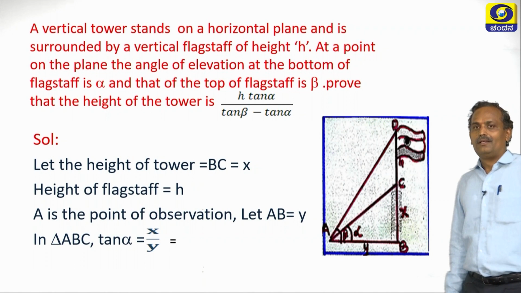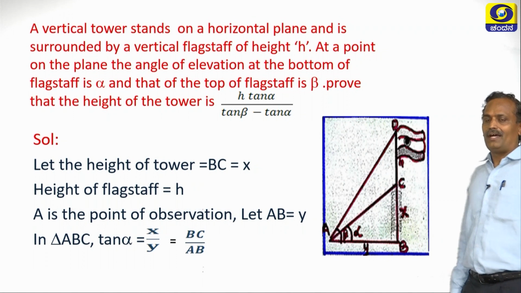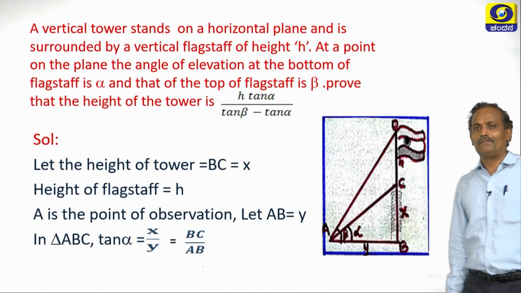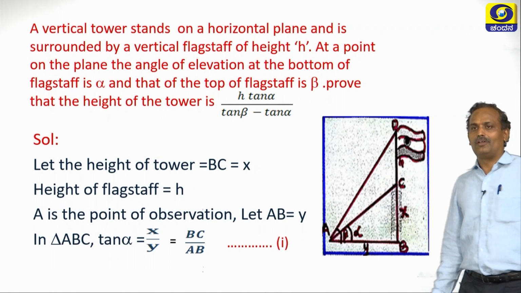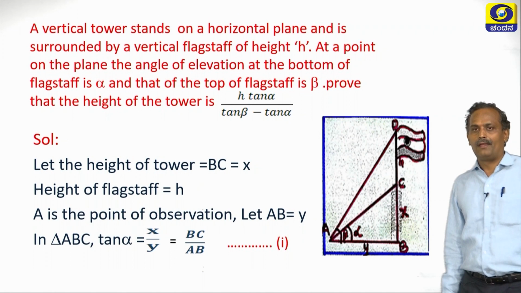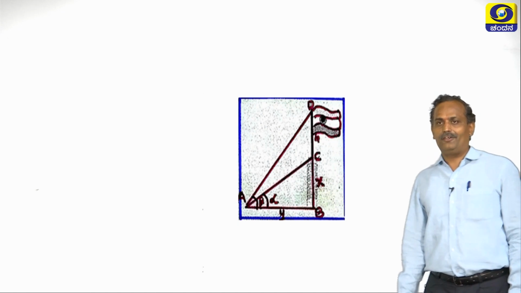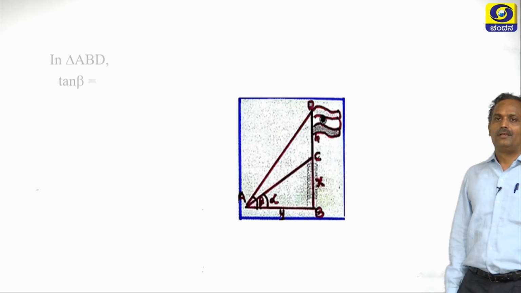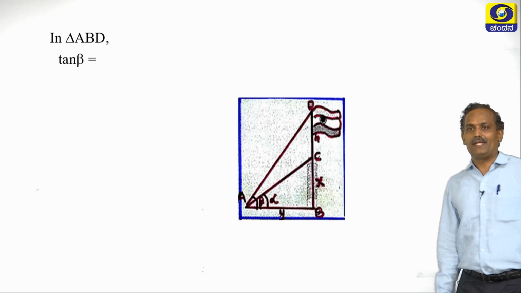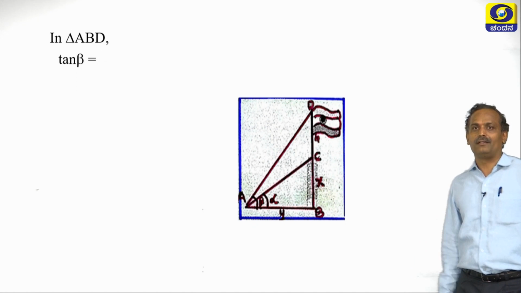Now we have already identified it as BC by AB. Let us call this equation 1. Now let us continue. Let us redraw the diagram. So in the whole triangle ABD, let us take tan beta.